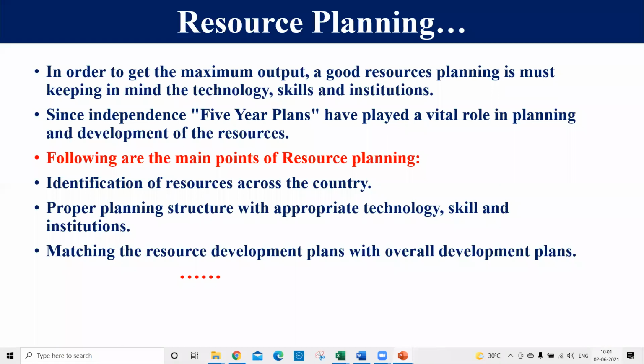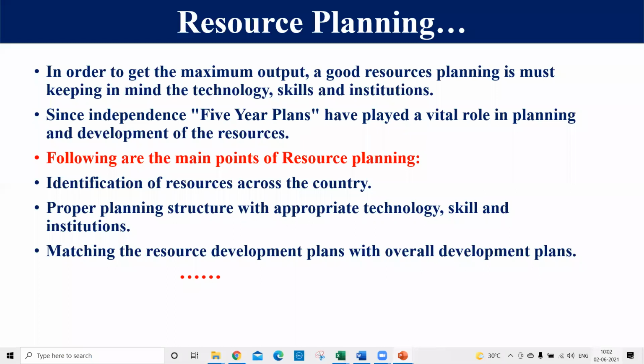So in order to get maximum output, good resource planning is a must, keeping in mind the help of technology, skill and institution. With the help of skill, technology and institution, if we have proper planning, then we can get maximum output. Even when India got independence, after getting independence, India prepared some 5-year plans. In these 5-year plans, resource planning is an important, essential part also.